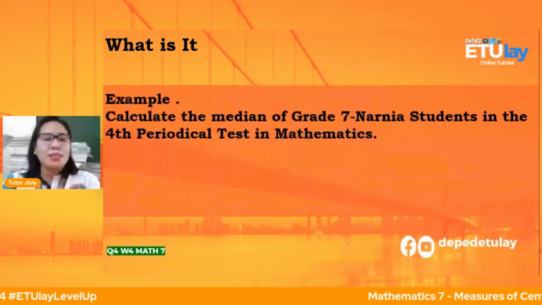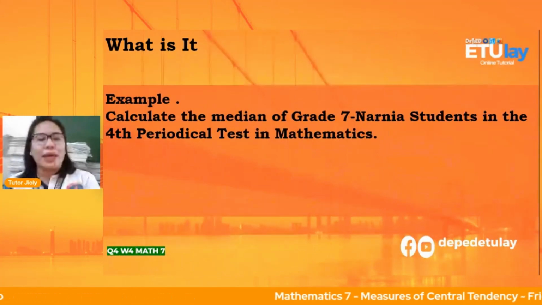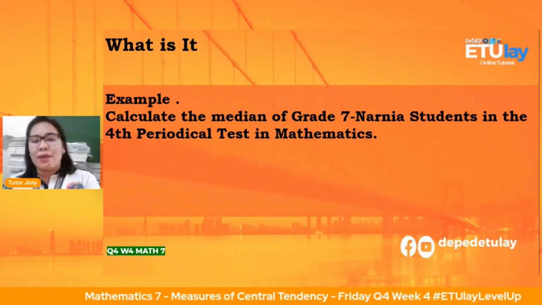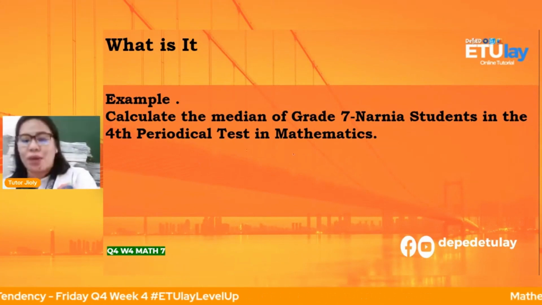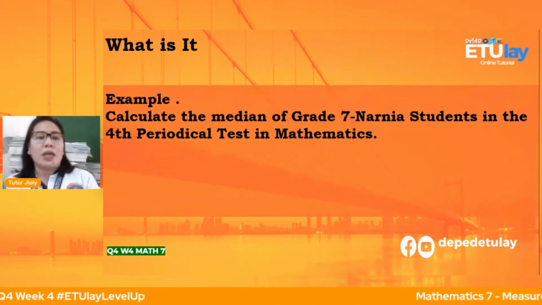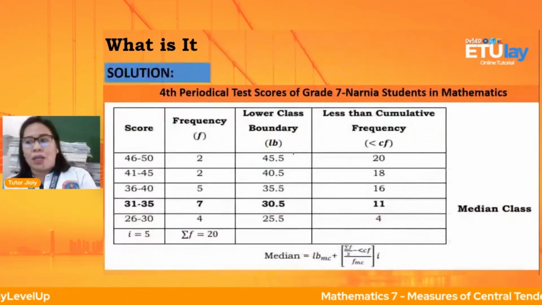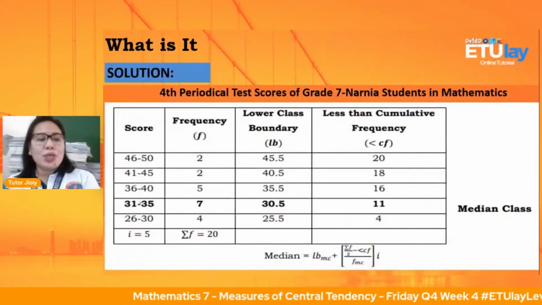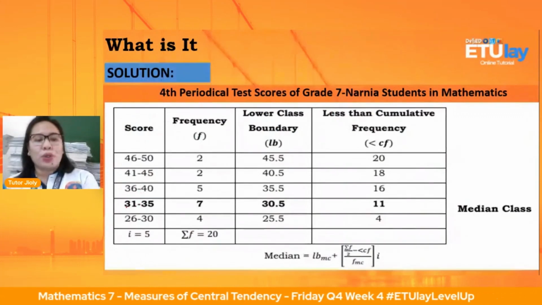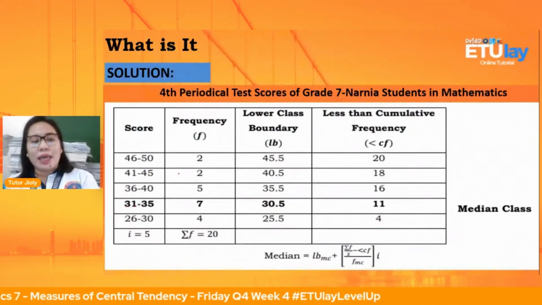Okay, so we will see. We have the example for that. Calculate the median of grade 7 Narnia students in the fourth periodical test in mathematics. Okay, same process lang tayo mga anak. So we have the table. Kung napapansin nyo po, naka-bold na po yung 31 to 35 natin. Okay, same score po yan mga anak kung nakikita nyo.